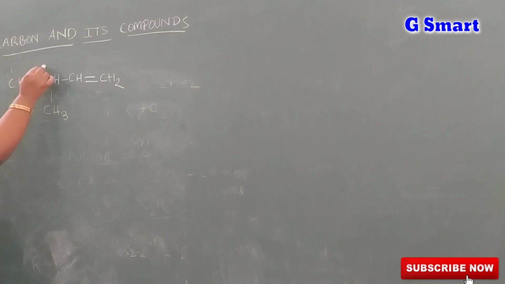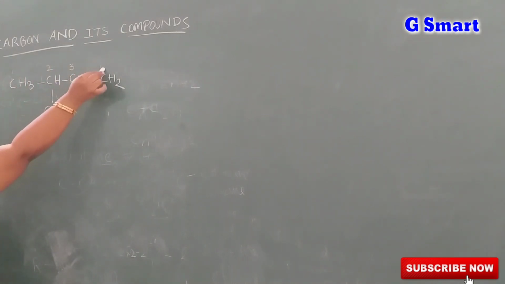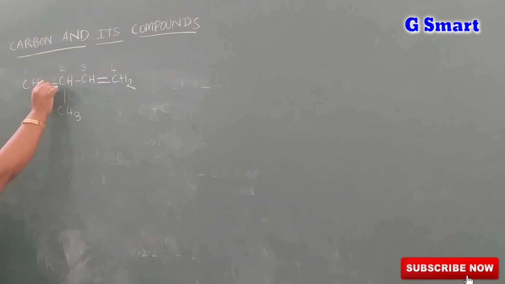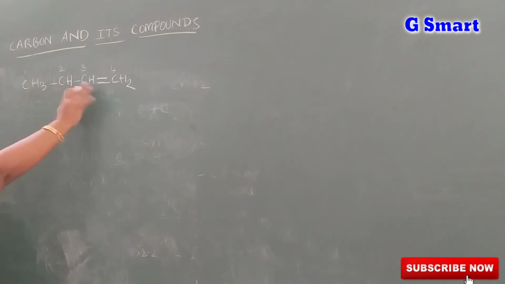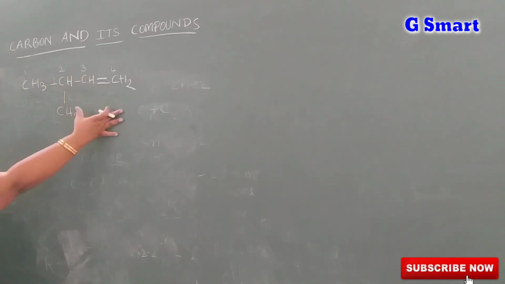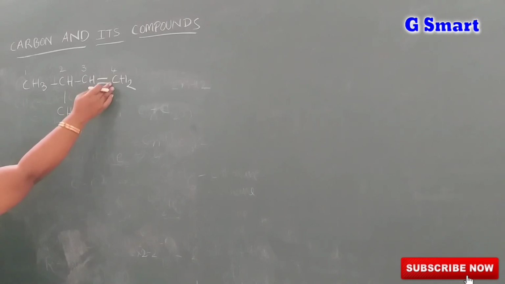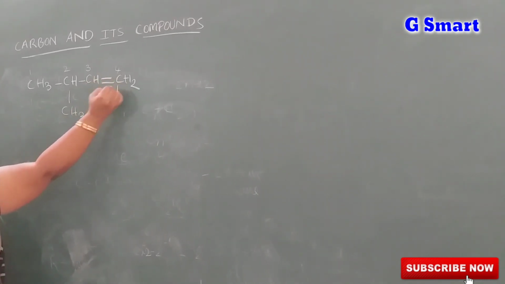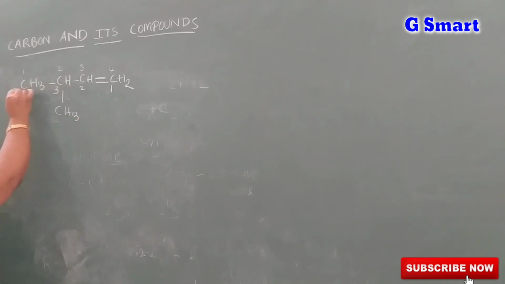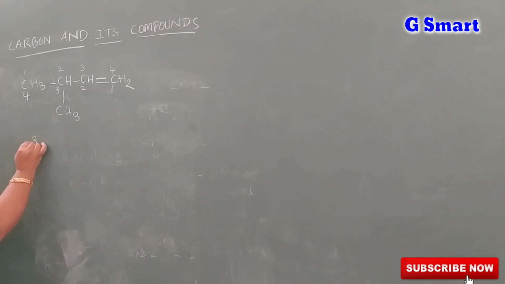Carbon number 1, 2, 3, 4. 2 is the least number. But we have to count from the double bond. Before, in the previous example, they were all formed due to single bonds. But here there is a double bond, so we have to count from the double bond first. 1, 2, 3, 4. So on which carbon is the methyl present? 3. 3-methyl.